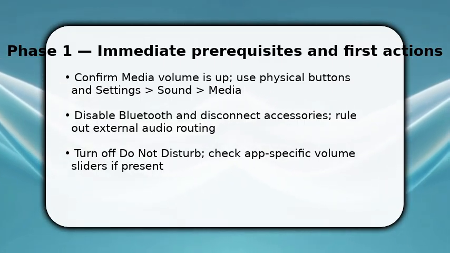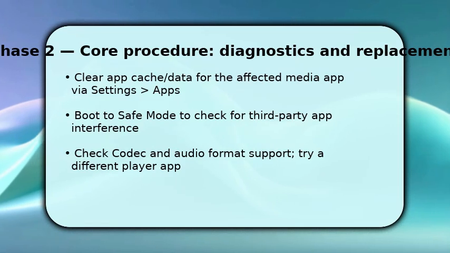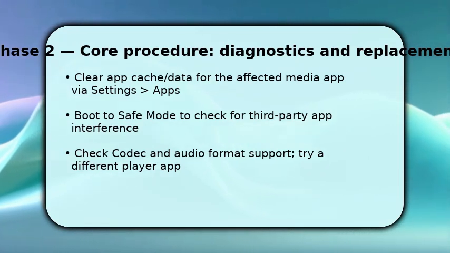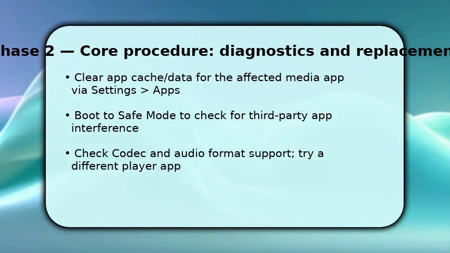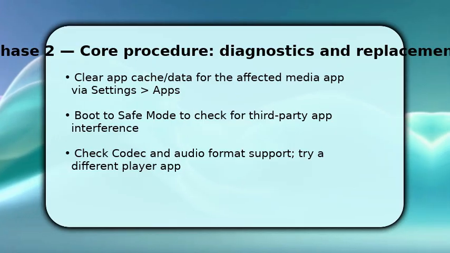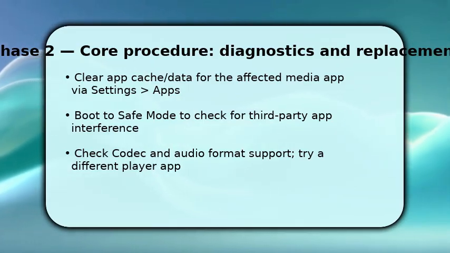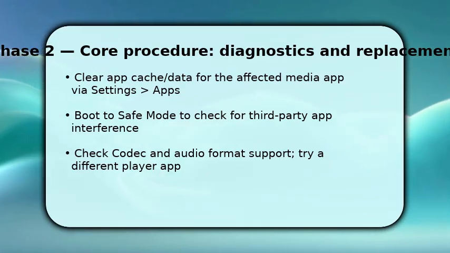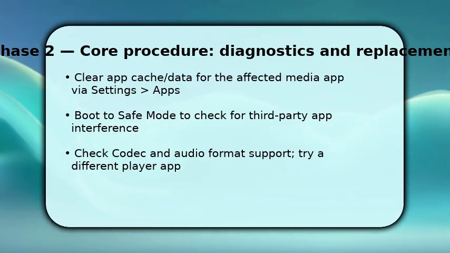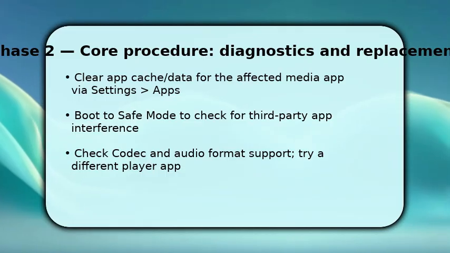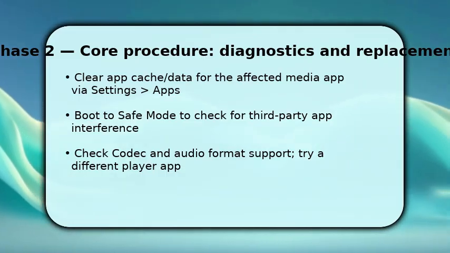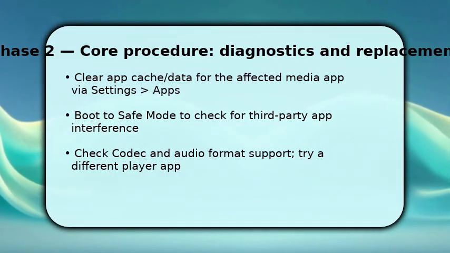Now you dive into middle-level fixes that isolate the problem. Clear the app cache, and if needed, clear data for the specific media app to reset its settings. Go to Settings, App, Storage, Clear Cache/Data. If the issue persists, reboot into safe mode to see whether a third-party app causes it. If sound returns, uninstall recent apps. Finally, try another player to rule out codec incompatibility. Different apps bundle different decoders, and that often explains it.